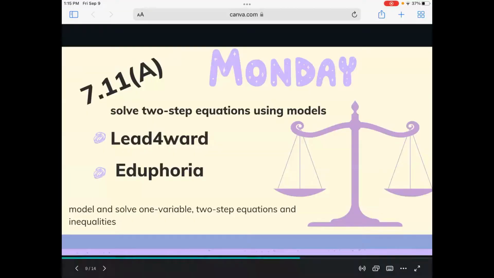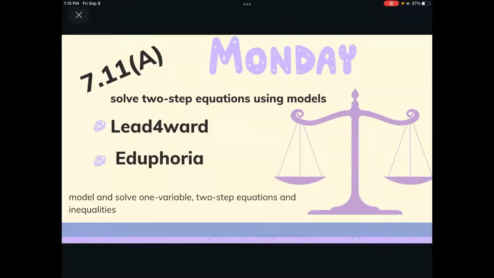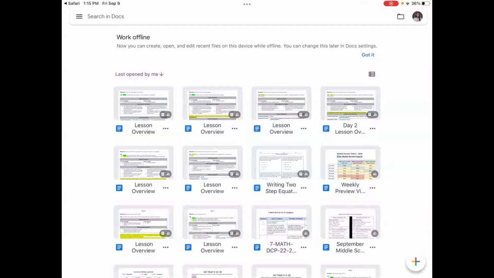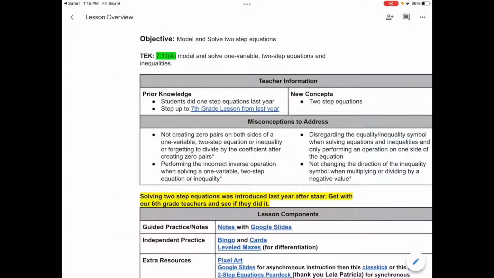Okay. Day 2, similar, but the model is pretty much just the equation that's given. So this day, make sure you're using a lot of turn and talk with your students, those talk moves. Make sure you're exposing them to that. Super thing about this day is making sure that students check their answers.